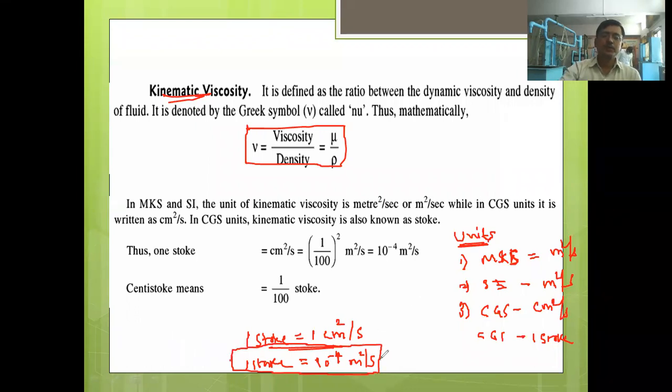You have to remember this conversion, because while solving problems, sometimes the kinematic viscosity may be given in Stokes.